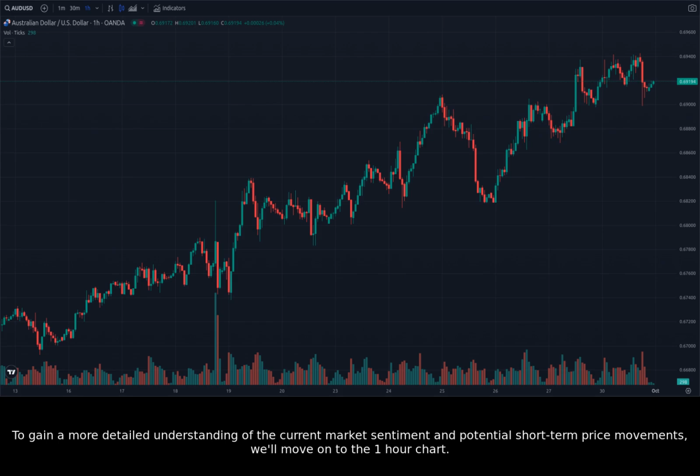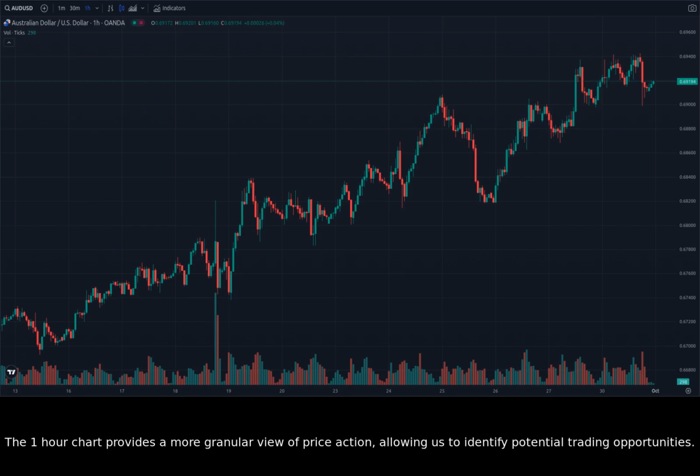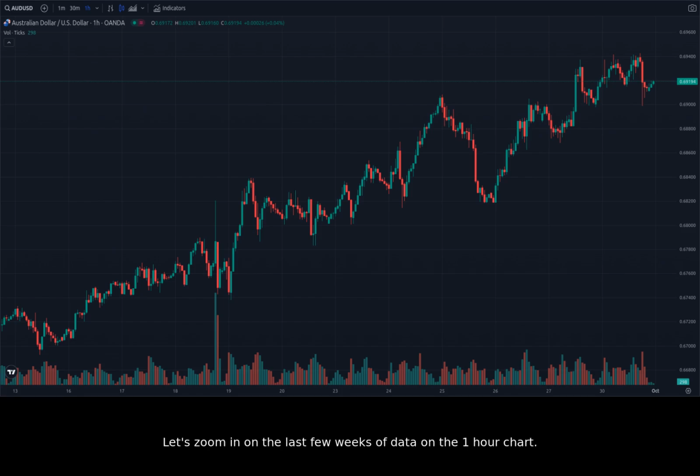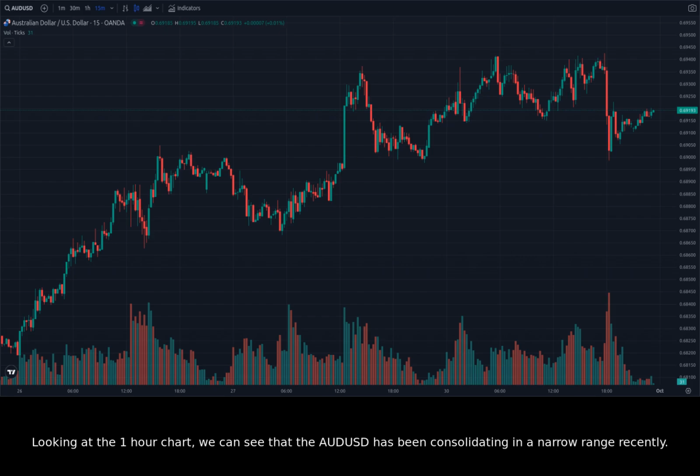To gain a more detailed understanding of the current market sentiment and potential short-term price movements, we'll move on to the 1-hour chart. The 1-hour chart provides a more granular view of price action, allowing us to identify potential trading opportunities. Let's zoom in on the last few weeks of data on the 1-hour chart. Looking at the 1-hour chart, we can see that the AUDUSD has been consolidating in a narrow range recently. The pair has been trading between 0.6800 and 0.6900, indicating a lack of clear direction.